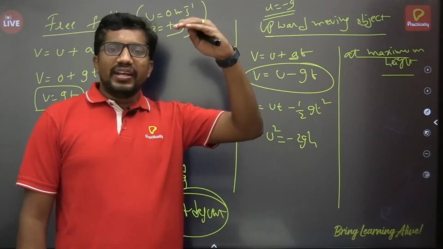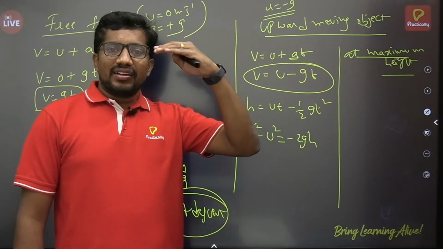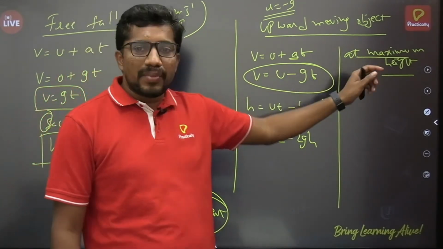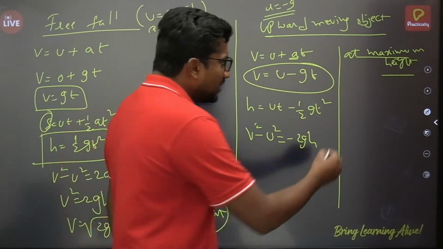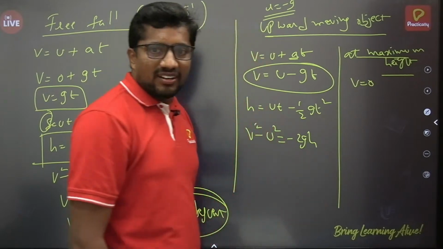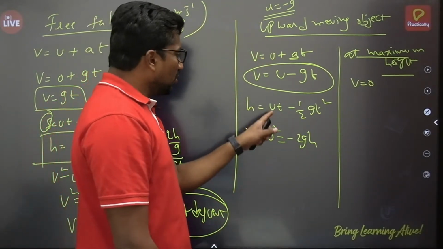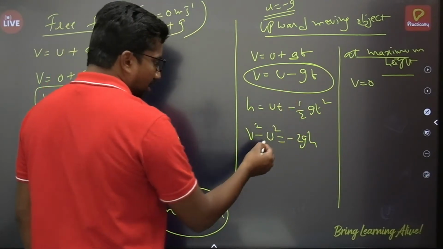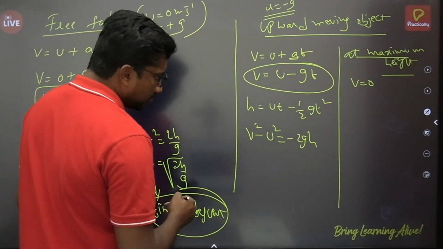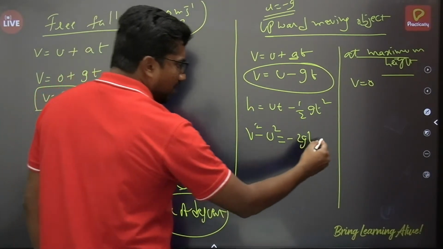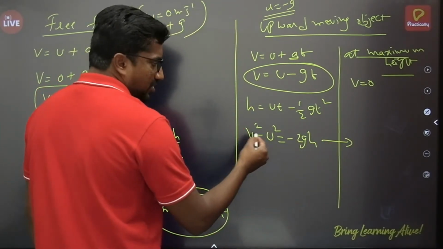The point where its velocity becomes 0, that's what we call the maximum height point. So in such a case, at maximum height, the final velocity will become 0 there, right? So in this expression, v value is 0, right?